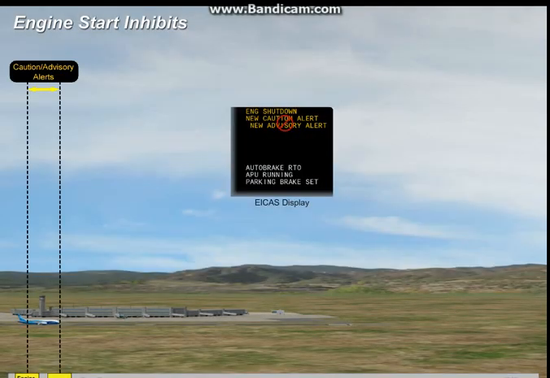New caution and advisory level alerts are inhibited during engine start, except for messages related to engine start operation. The engine start inhibit starts with the selection of the engine start selector to the start position. The inhibit ends when the engine is at idle speed or when the engine start is aborted.